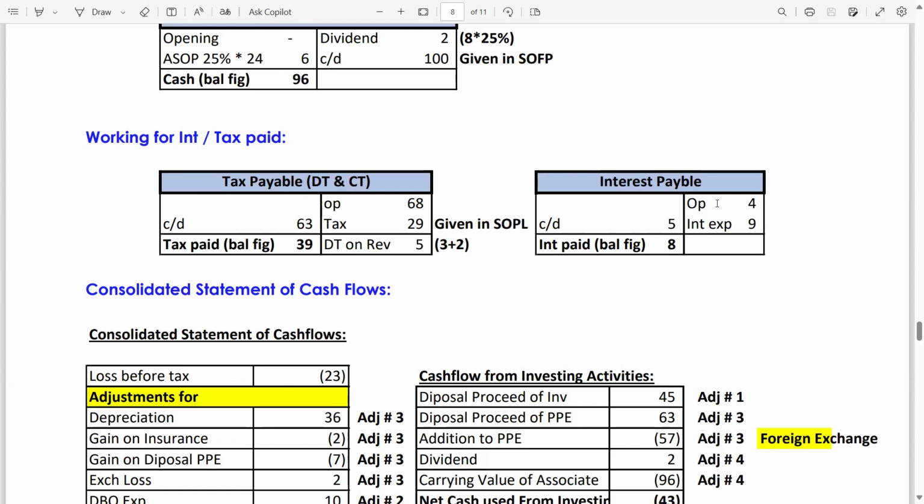Now interest payable, opening given in the SOFP, closing given in the SOFP as well. Interest expense we have taken from the SOPL. The balancing figure is interest paid, meaning cash, which is $8 million.